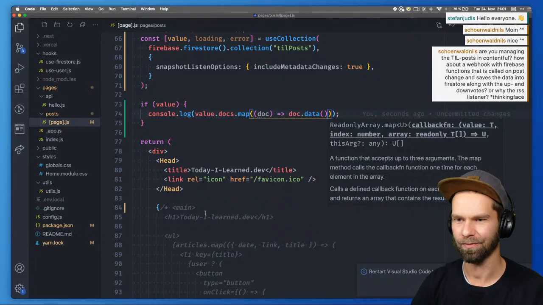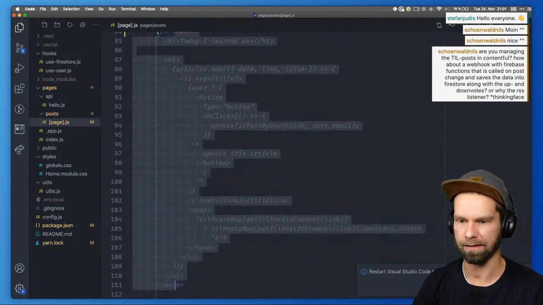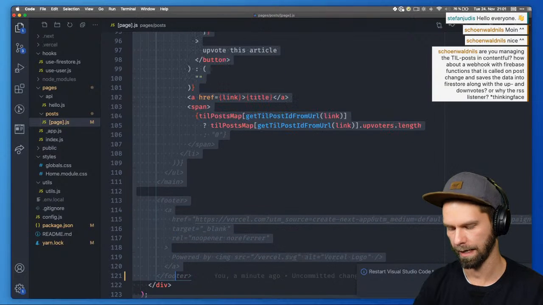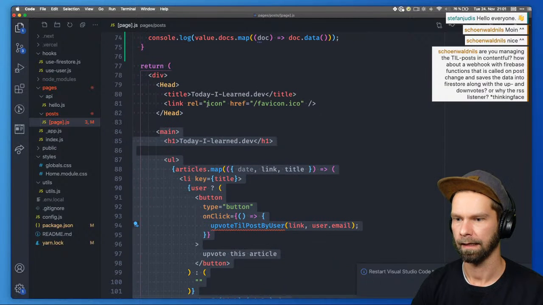Cool, so what we could do now is make our way through this whole thing that we had from last week. So what we had here was a headline first of all, and then we were mapping over articles.